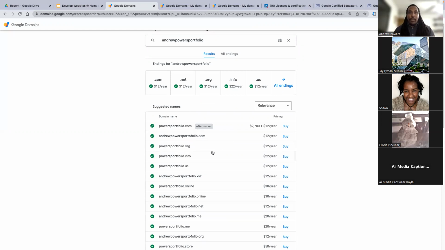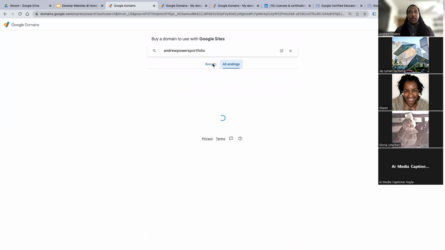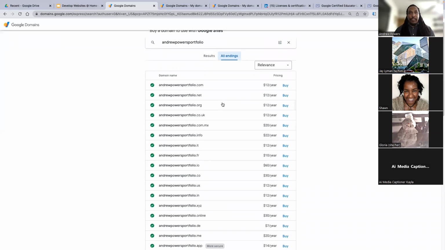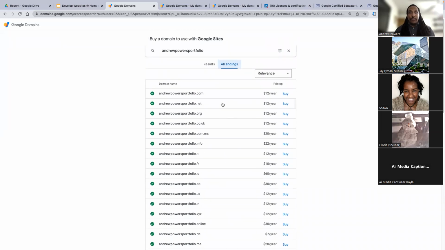AndrewPowersPortfolio.com. And you can see the average cost is about $12, but some of them are $30 because they're more desirable, I guess. But it's also showing me the ones that are available, not the ones that are already occupied, which I guess nobody wants Andrew Powers Portfolio at all.